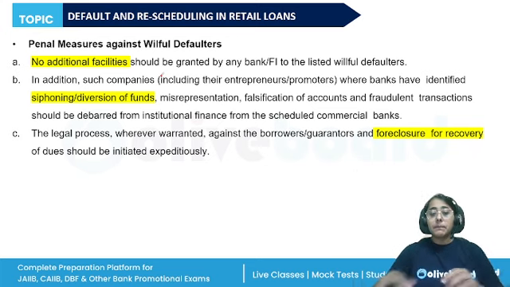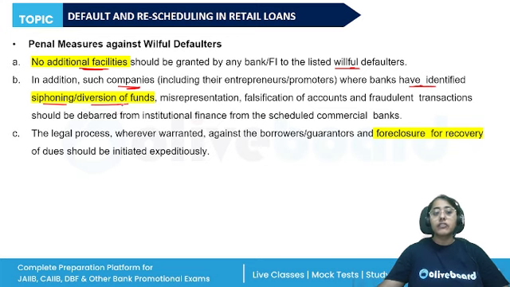So, what will the banks do here? Banks will take steps like giving no additional facilities to the listed willful defaulters, in addition to such companies where the banks have identified the siphoning or diversion of funds. What is the meaning of siphoning and diversion of funds? This is also an important topic.